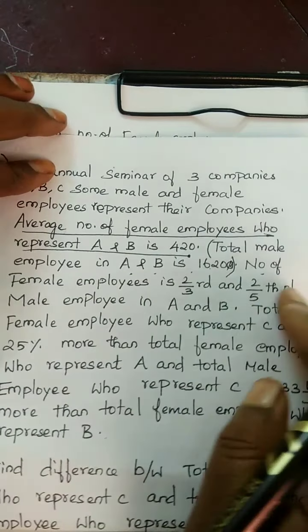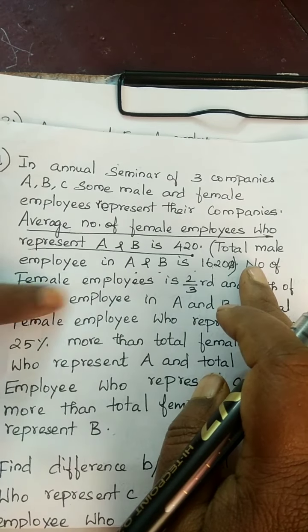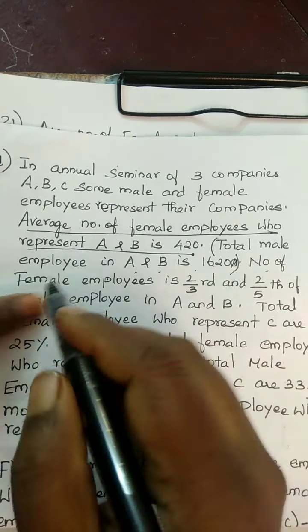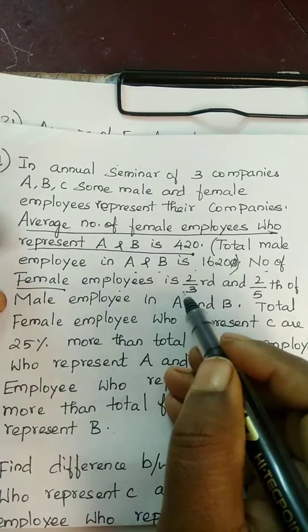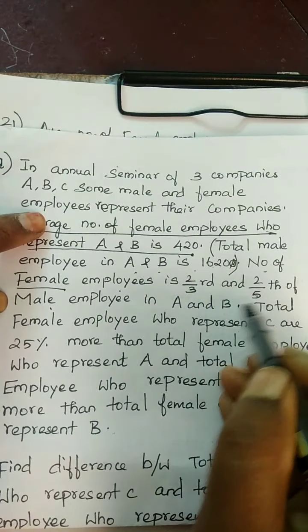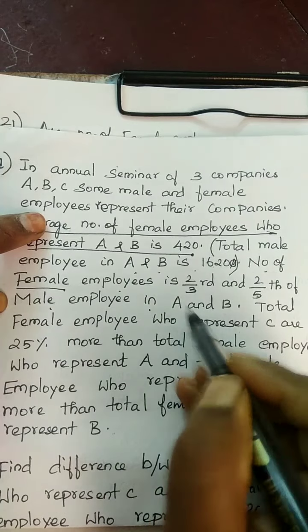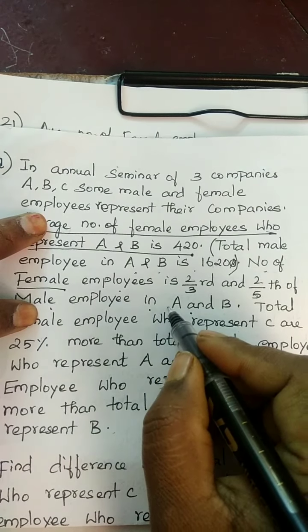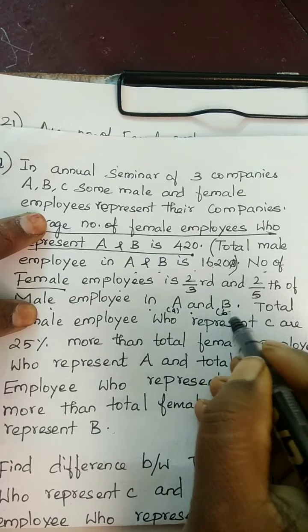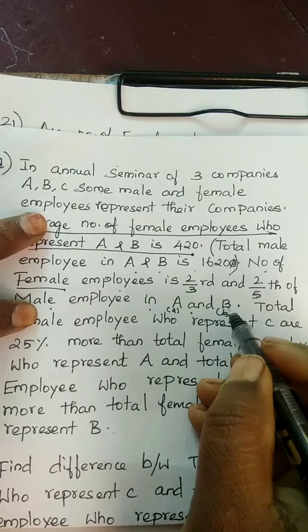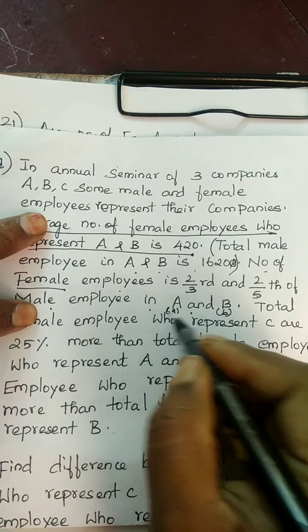Okay. Now the next clue. Number of female employees is 2/3 and 2/5 of the male employees in A and B. Already we take male as small a and small b. For confusing only they have given capital A and capital B. No, it's small a and small b.